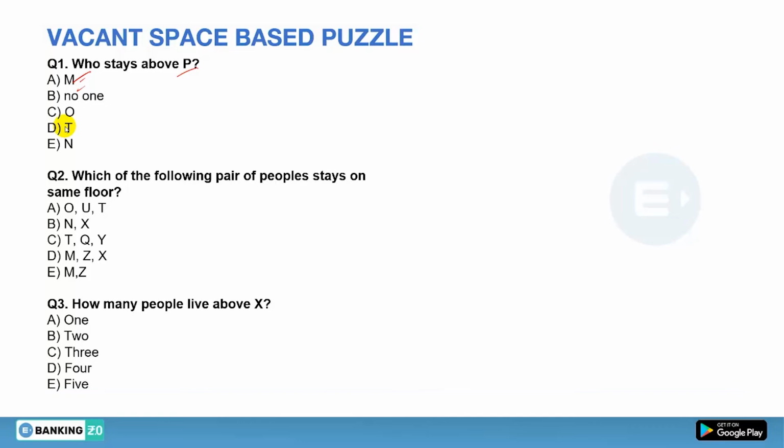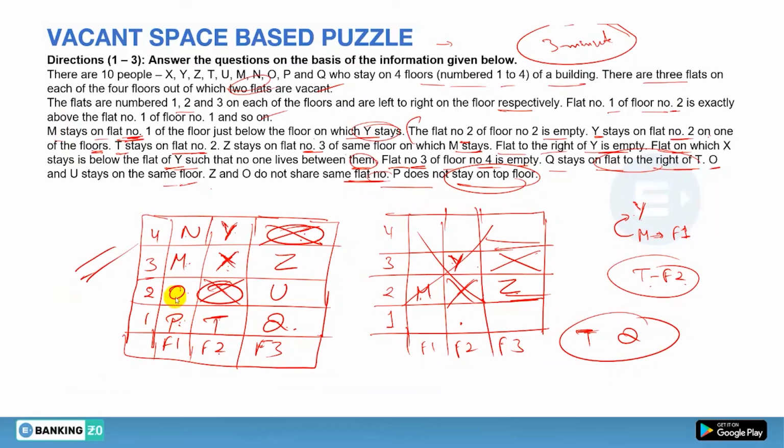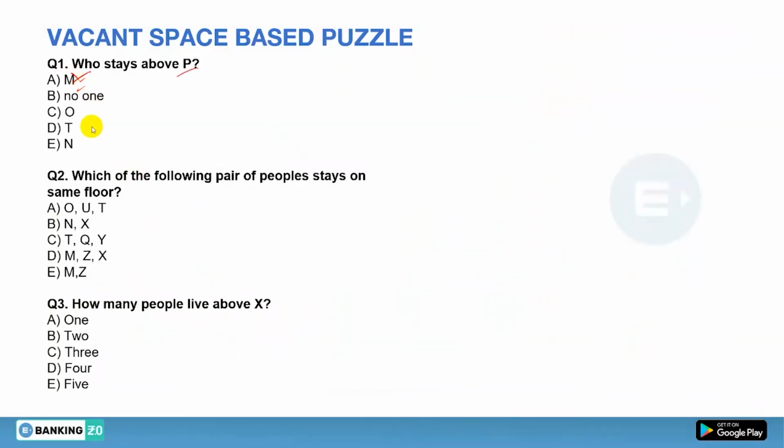more than one person. Okay, there is only a single person given, so we always have to take the person that is above P, that will be O. Sorry, not M, it will be O. Option number C. Okay, now which of the following pair of people stays on the same floor?